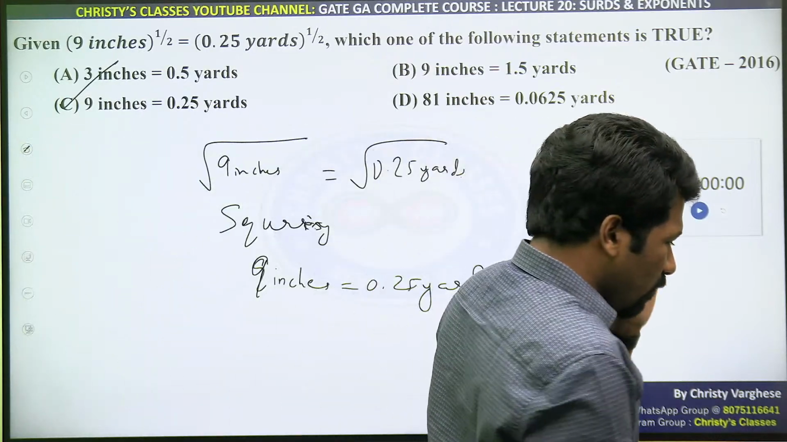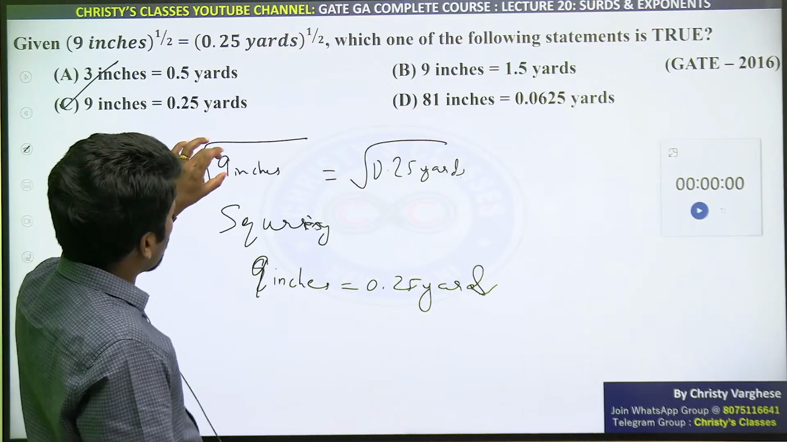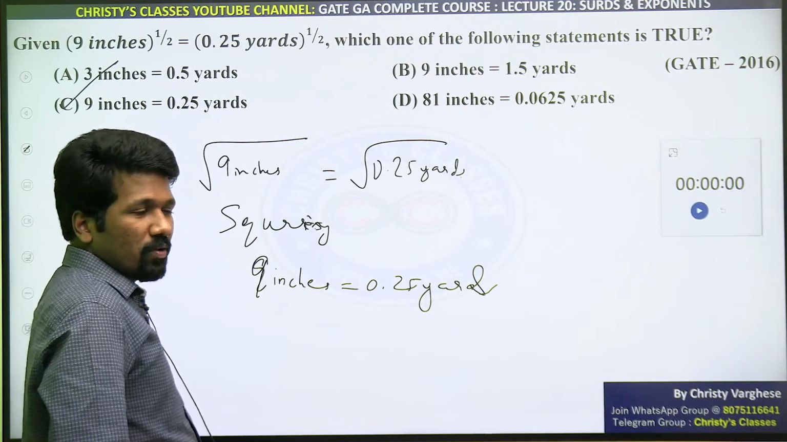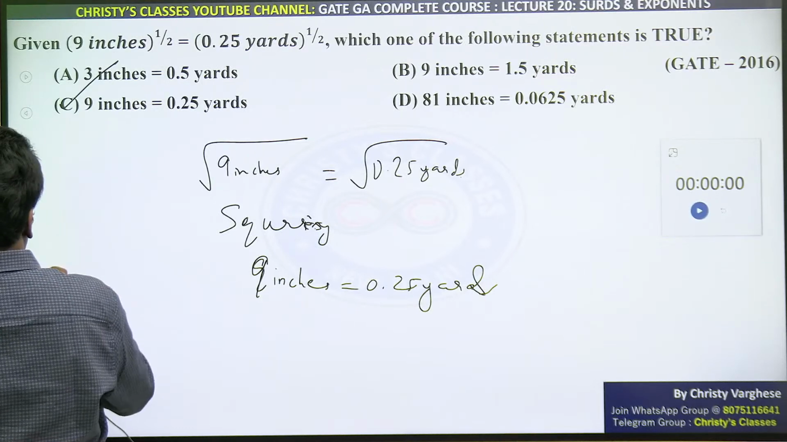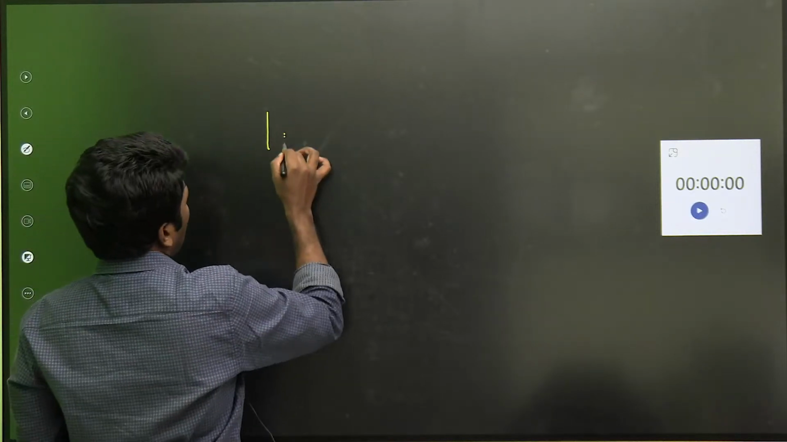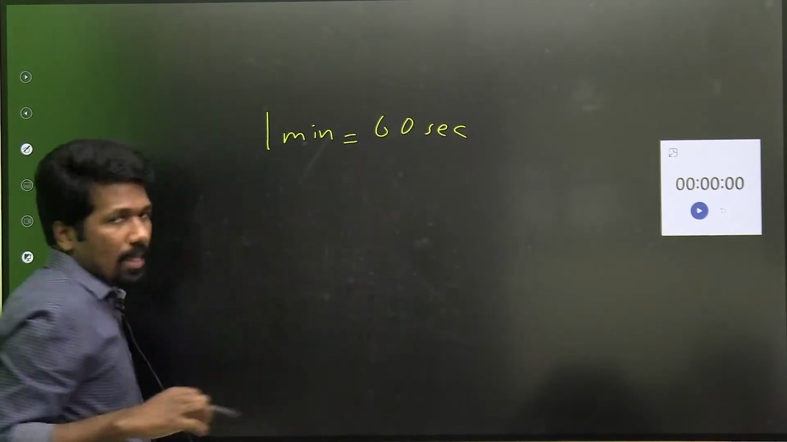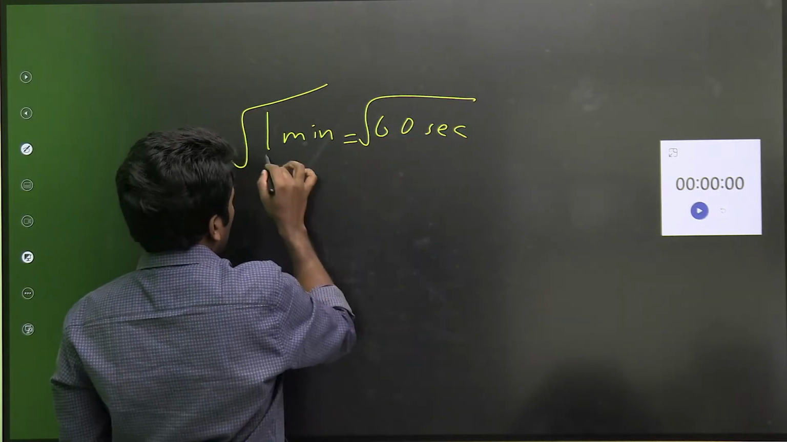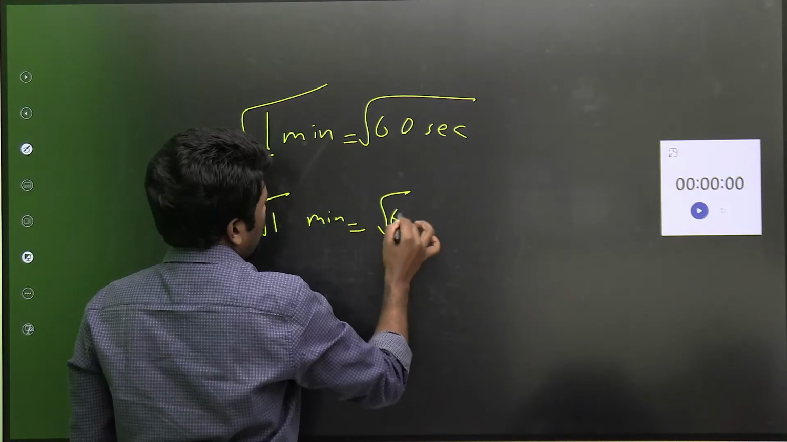Now I understand many of you have doubt why option A is not the answer. Why you didn't square root 9? Why you didn't square root 0.25 also? For those people, I will give you an example. Listen very carefully, then you will avoid the confusion. If 1 minute is 60 seconds, and I square root this, will you say the square root of 1 minute will be the square root of 60 seconds?